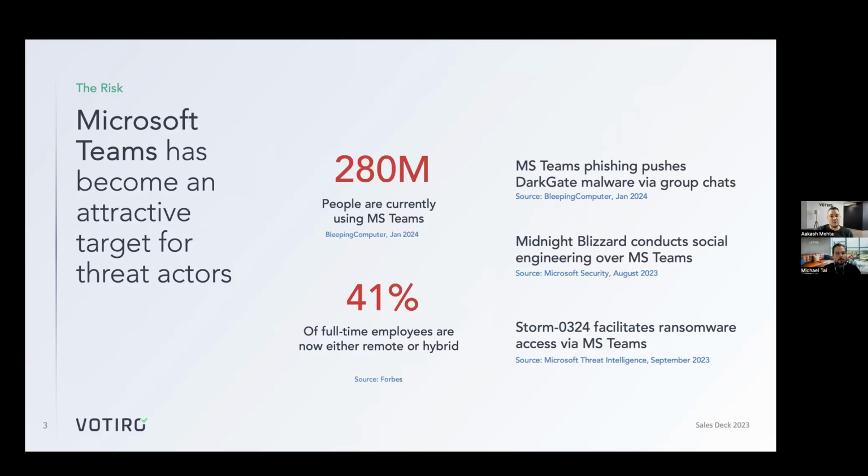So if we take a look at 41% of full-time employees in today's world working as a hybrid model, they might be using their own devices. They might be using their iPads or iPhones, Android devices, etc. And so files are coming from all over the place yet again, but passed through a mechanism such as a collaboration tool as Teams. So today we're going to hop into how we can make sure that the files being shared through Teams is safe and ready to use in real time without providing any sort of friction on that speed of business that we want our employees to work on.